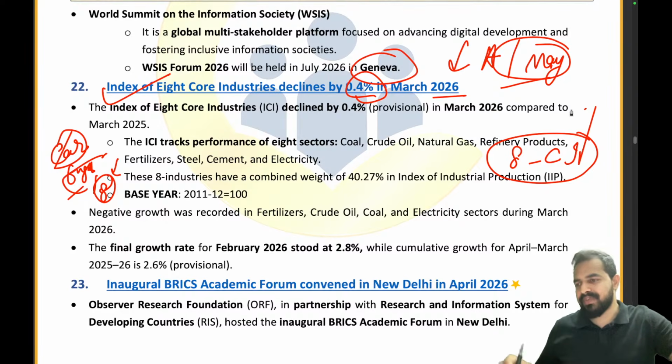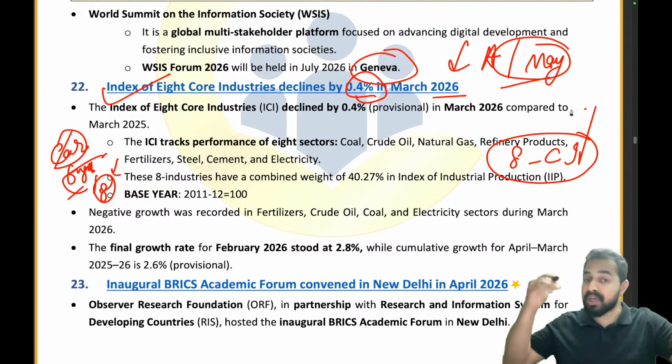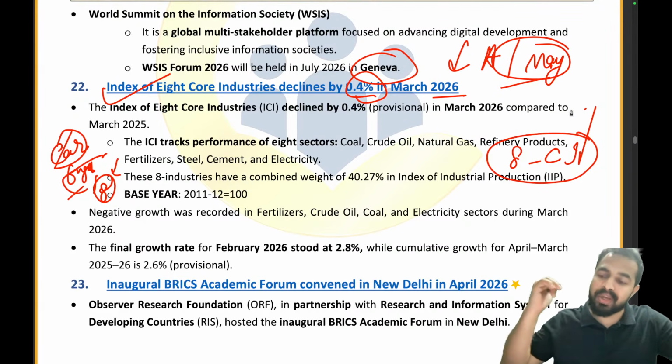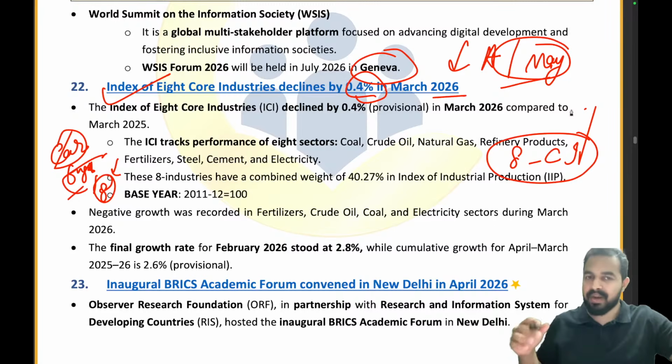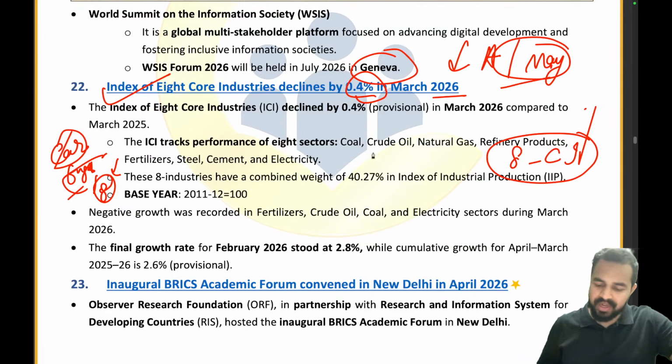If any one of them is impacted, the whole engine will suffer and the whole economy will be impacted. Now what exactly are these 8 core industries? These are coal, crude oil, natural gas, refinery products, fertilizers, steel, cement and electricity.